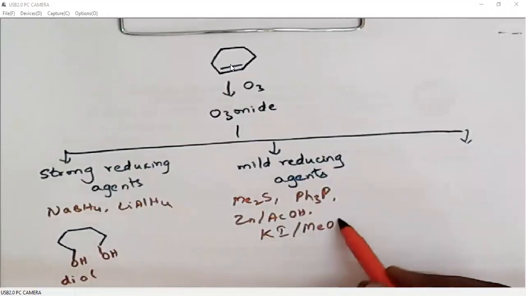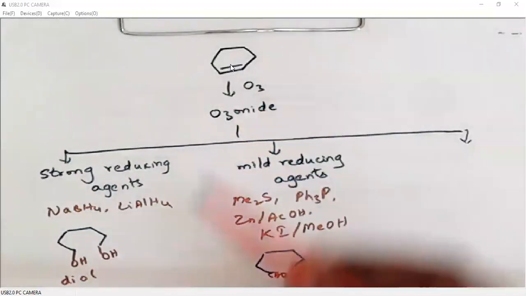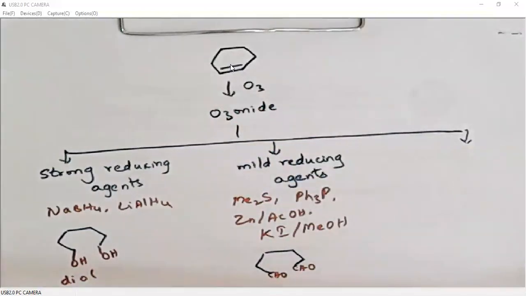I'll give some more examples during the examples. Then what happens? These mild reducing agents will not reduce the generated carbonyls. So if it is generating aldehyde, the aldehyde will be there. If it is generating ketone, the ketone will be there. Because we are having a hydrogen here, it will generate aldehydes.